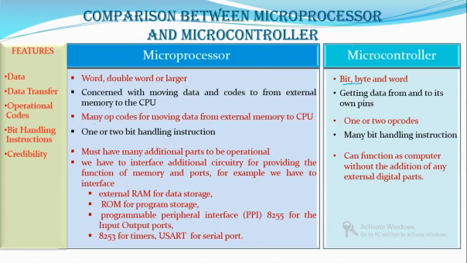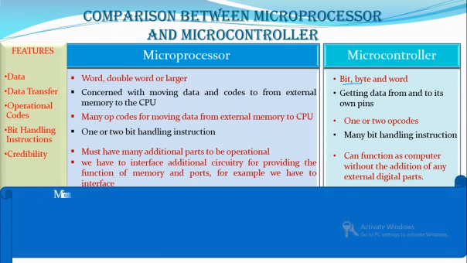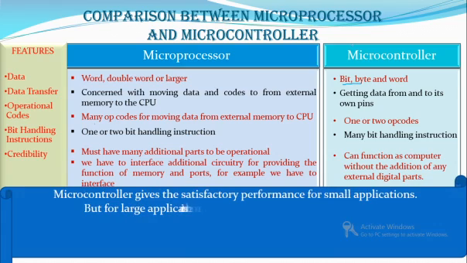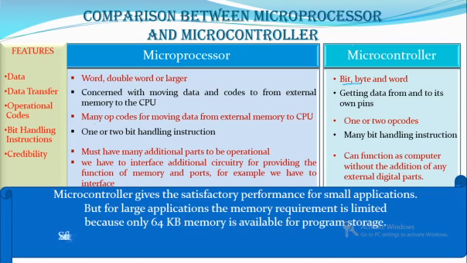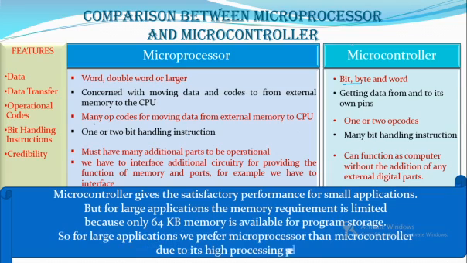So if you want to handle the operations in an industry, or in a traffic control unit, an additional kind of data processing is required. So in that case we make use of a microprocessor. The microcontroller gives satisfactory performance for very small applications, and for large applications the memory available is limited if you use a microcontroller.